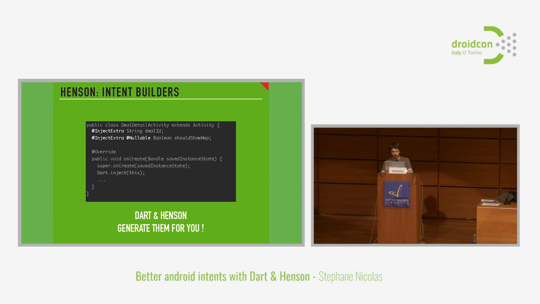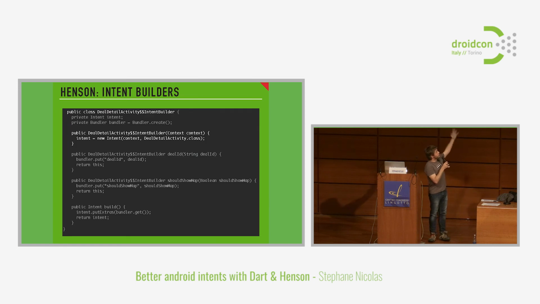Under the hood, what Henson is going to do is generate an intent builder for you. The annotation processor is going to generate this code, which is exactly what we wanted to do in the slide before: a dedicated class that writes all the boilerplate code to deal with all the combinations of the attributes. But it actually does it a bit better than what we saw.